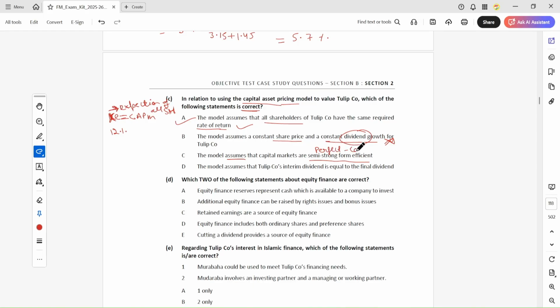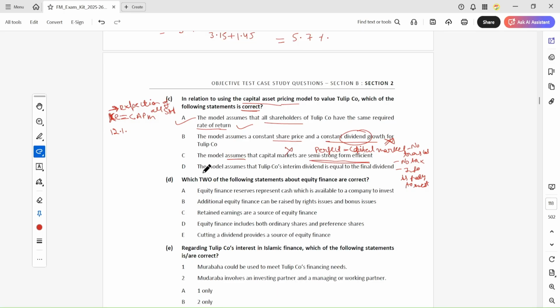Perfect capital market means there is no transaction cost, no tax, and information is freely available to investors. So these are the characteristics of the perfect capital market. So this is the assumption of the CAPM model, a perfect capital market, not the semi-strong.